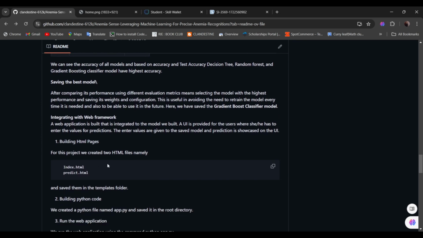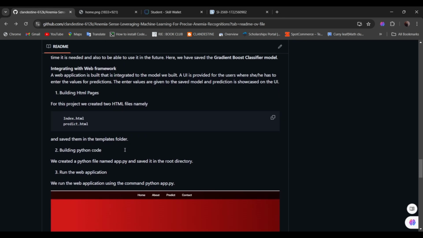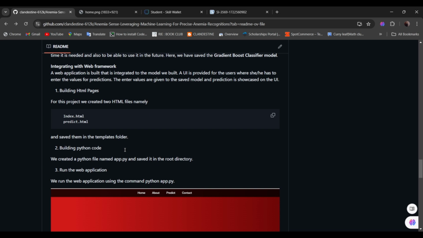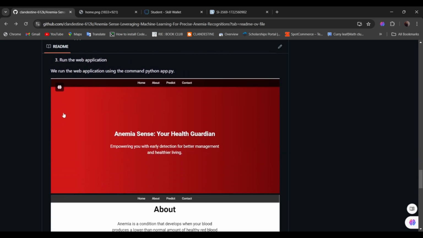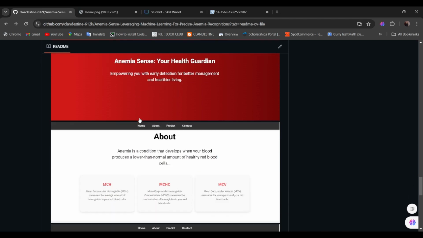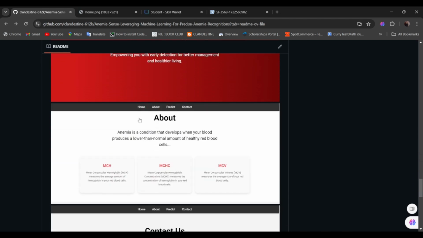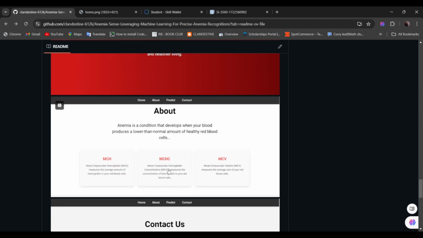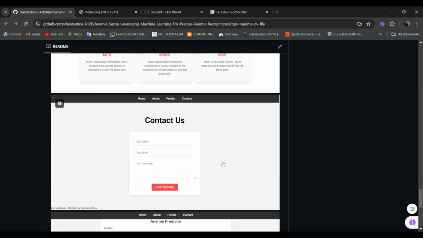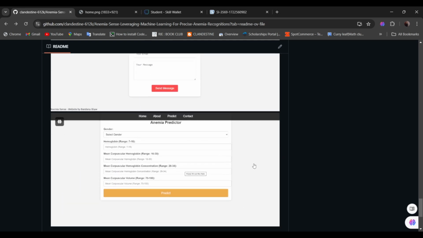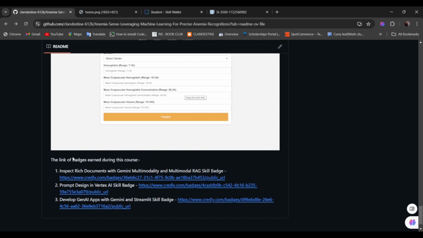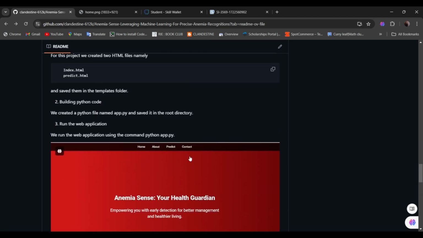After that, we have built the HTML pages and integrated the whole project with the Flask backend. Here, we can see the output screens, that is the web page screens, which consist of the home page, then the about section, which describes anemia and its factors. Next, we have also added a contact page and the main one, that is the predictor page. Here are the skill badges that we have completed during this course and project development.